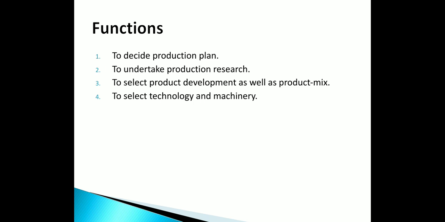Suppose, for example, old machinery is producing 100 units per hour, right? And the new machinery that has entered the market is providing 200 in one hour. So same timings, same human effort, but the number of units of output is increasing. So the cost price per unit is also going down.